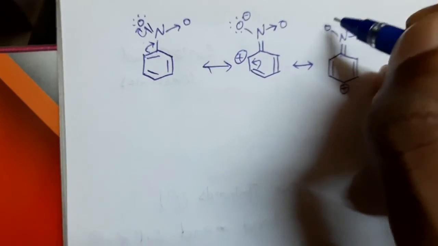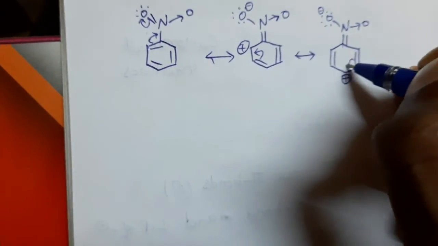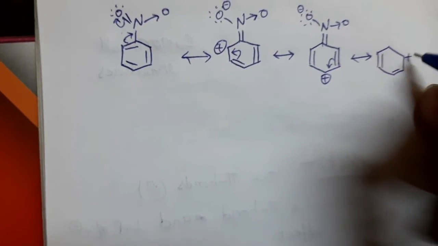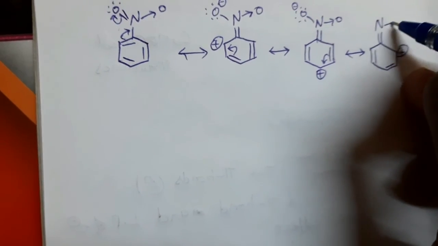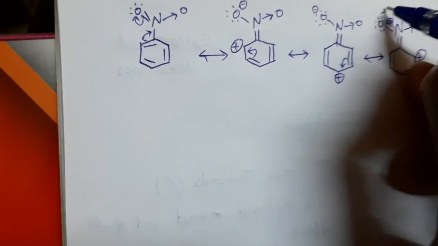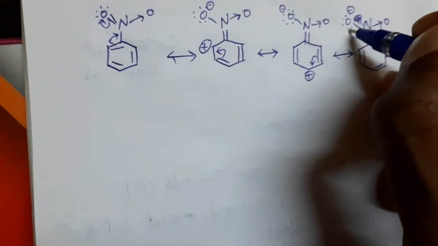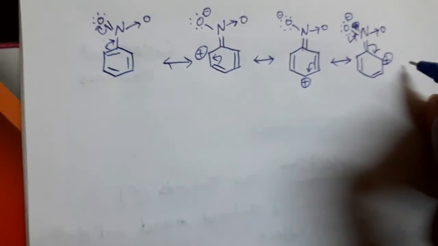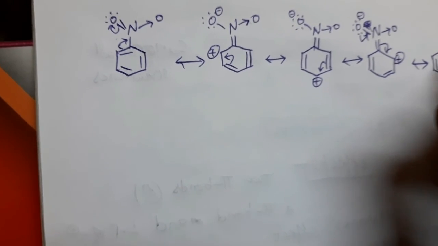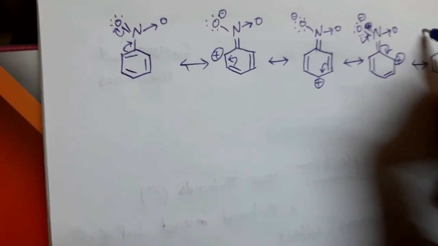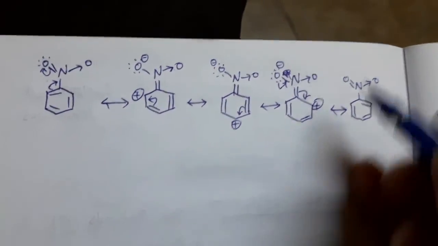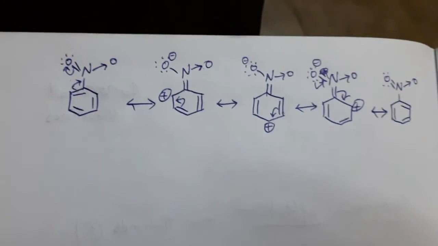Nitrogen, negative charge. Here, again here. Then we can observe this one. Positive charge. Single bond oxygen. Finally, this lone pair shifted here, this electron shifted here, then we can get this structure. These are nitrobenzene resonance structures. Okay, two lone pairs. So in this way we can observe resonance effect.